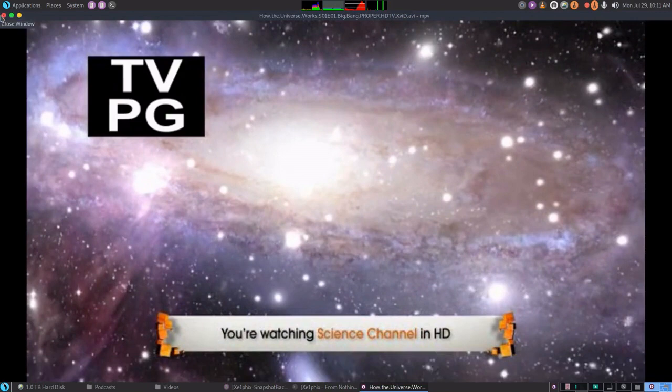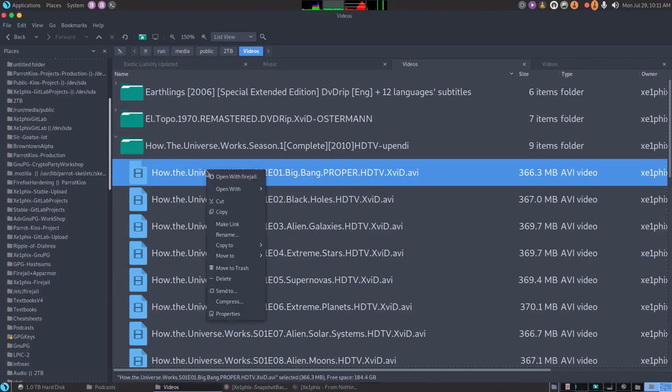Alright, so now when we close this and we open up another AVI file, you'll notice that the option to open it with Firejail is the default option.